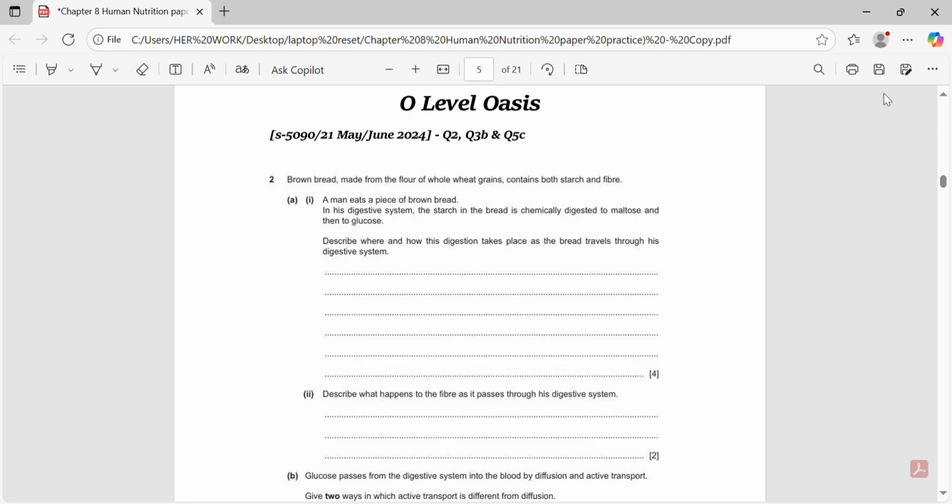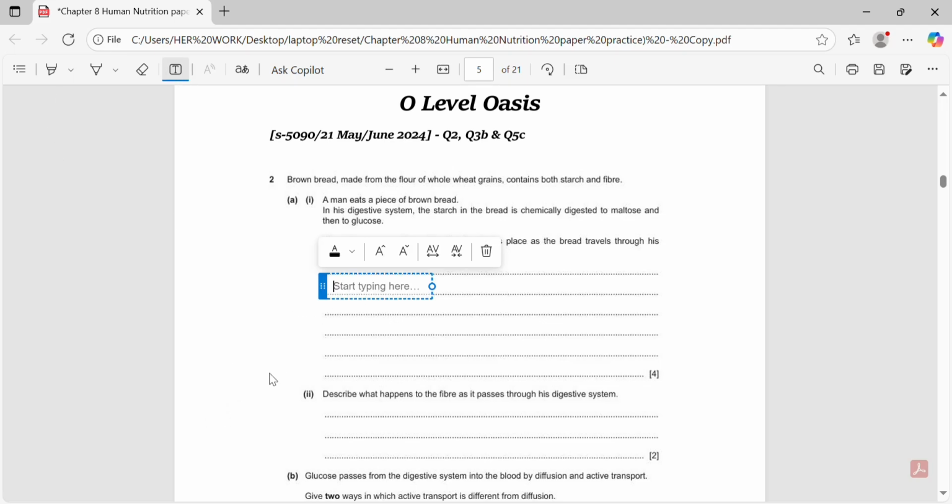digestive system. To answer this, we need to describe which enzymes are involved in breaking down starch, where those enzymes act in the digestive system, and what each enzyme breaks the molecules into. The key enzymes are amylase, which breaks starch into maltose, and maltase, which breaks maltose into glucose. These processes take place in the mouth and in the small intestine, particularly in the duodenum and ileum.